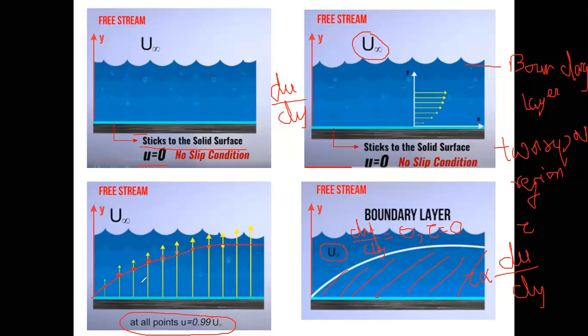So we make the boundary layer by joining the points at which the velocity becomes 99.99% of the free stream velocity. Above this layer, the free stream velocity has already been achieved, so there is no velocity gradient and no shear stress. Below this layer, the velocity is approaching this value of 99.99%. That's why a velocity gradient exists, due to which we have a shear stress which can be determined with the help of Newton's law of viscosity.